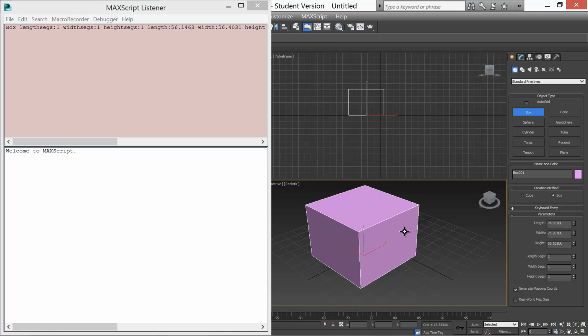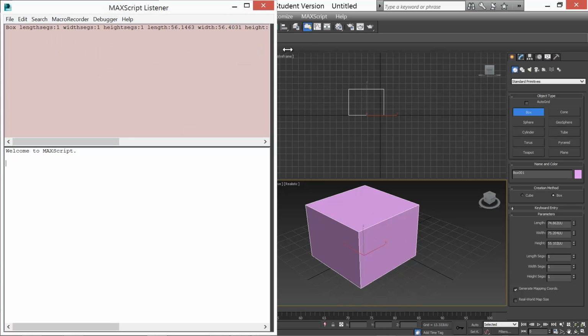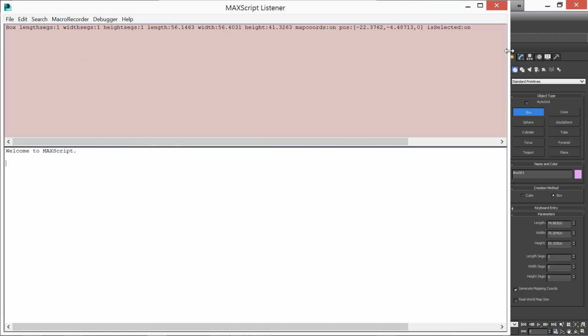the listener window. So once I created the box, it actually records the entire process. And this is how MaxScript executes its commands based on the actions that are performed inside the application.